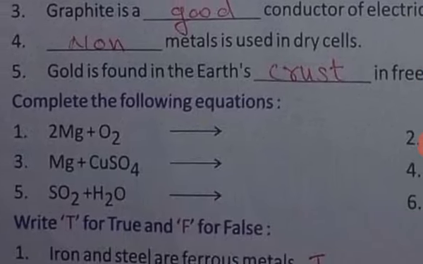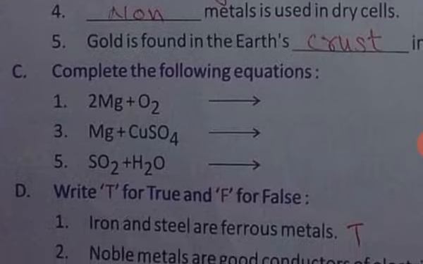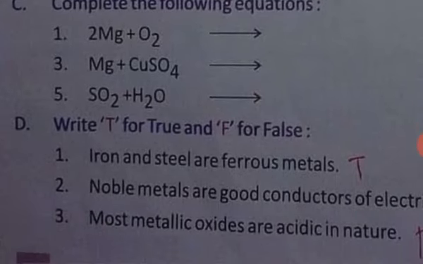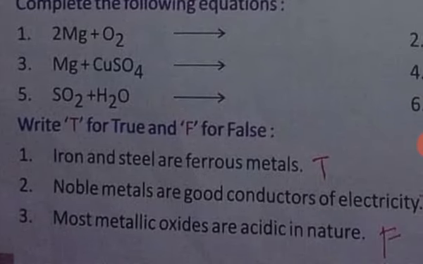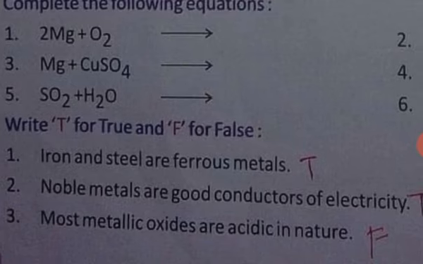And exercise number C, complete the following questions. It is the last in this chapter. Okay, and now we come to the true and false. The first is iron and steel are ferrous metals. True. Noble metals are good conductors of electricity. True. Most metallic oxides are acidic in nature. False.